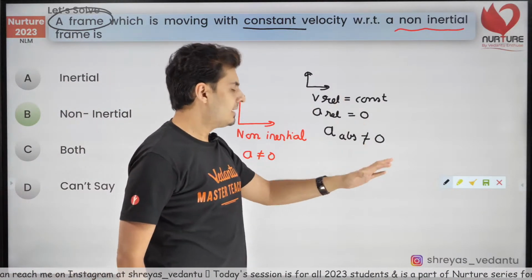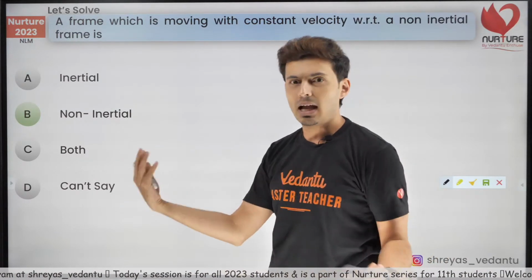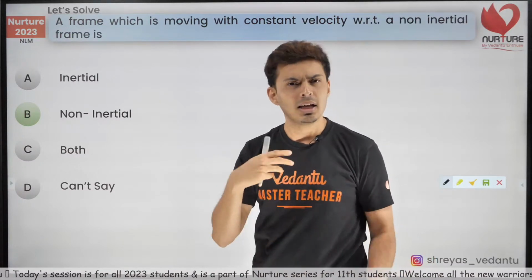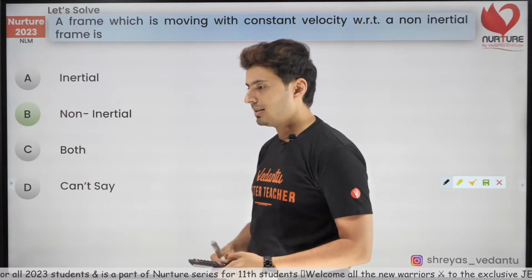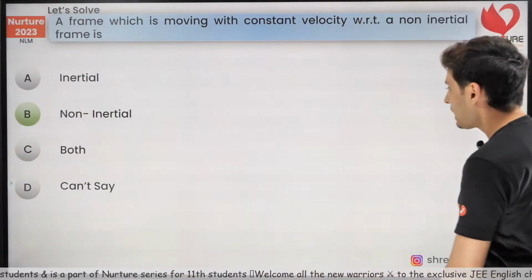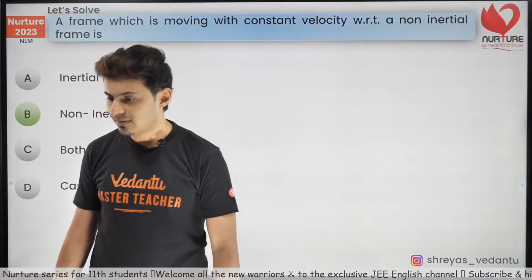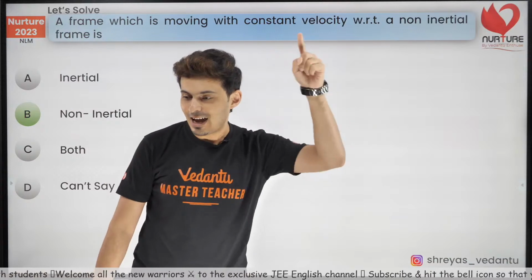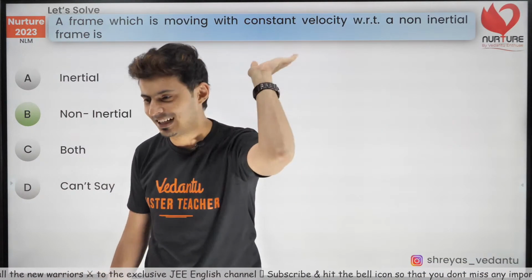So understand, it's not so easy to understand or probably just say yes as soon as I explain. You have to put in that effort after the session and try to visualize different scenarios. That's the only way you can understand this. Okay, cool. So a frame which is moving with varied velocity with respect to a non-inertial frame. Dharan, I have made it a homework question. So today's homework question is exactly what you have asked.